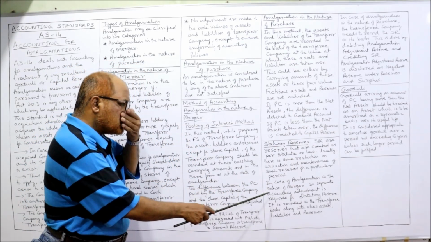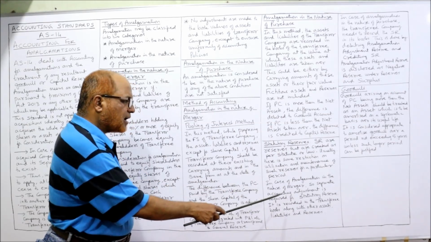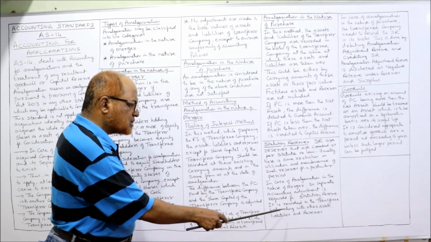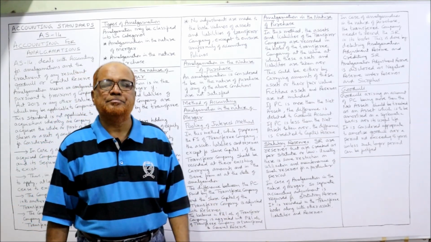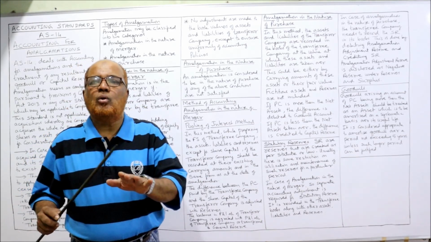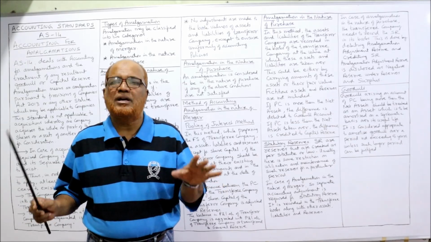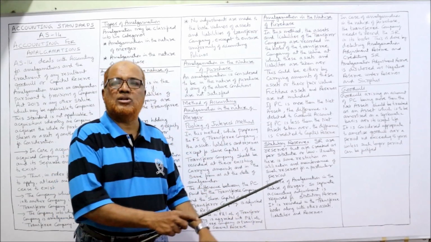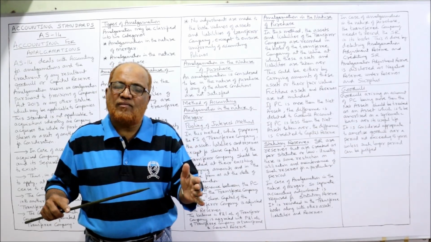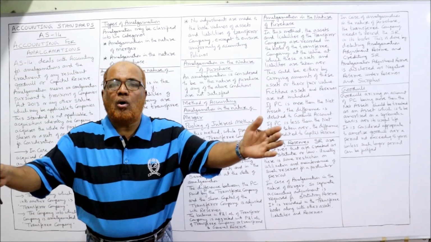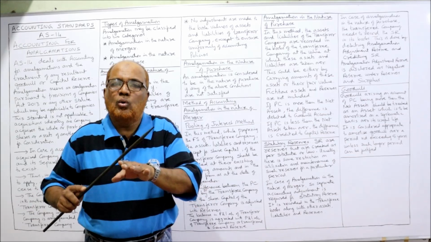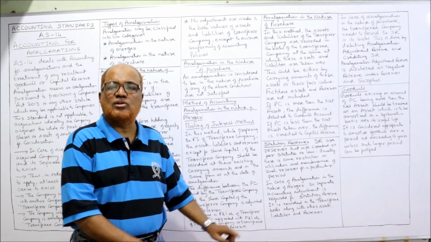Now, in case of amalgamation in the nature of merger, no separate accounting adjustment is required for statutory reserve. It is recorded in the transferee books along with other assets, liabilities and reserves. No separate accounting adjustment is required if the amalgamation is in the nature of merger, because all the assets, liabilities and reserves are taken over. So no separate adjustment is required for statutory reserve.